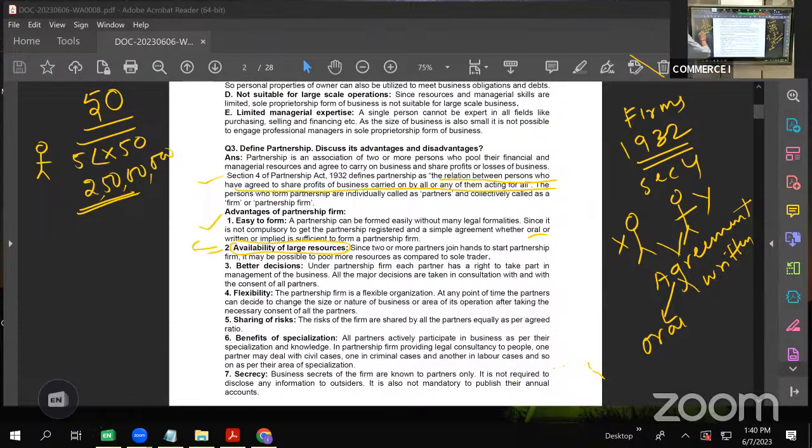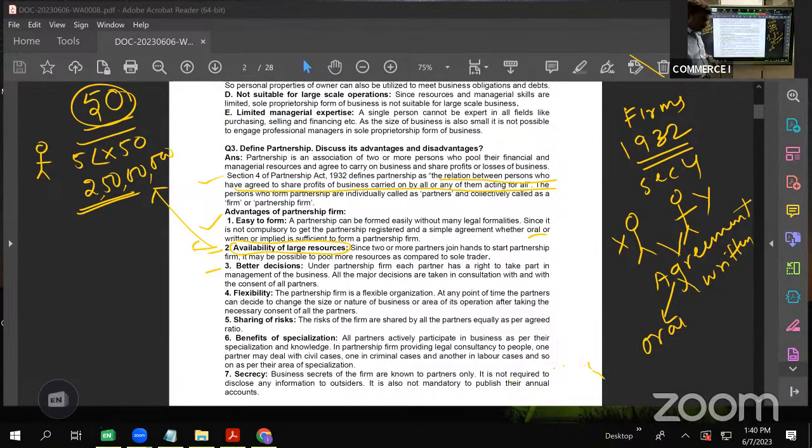Also, when these 50 partners take the responsibility as a firm, the bank will extend a bigger loan as compared to a proprietorship. In case of proprietorship, since there is only one person, his credit worthiness is challenged, it is at question. But here 50 persons are there, and they all collectively will be called a firm. So obviously, the credit worthiness of 50 people will be more compared to a single person. So even banks will extend a bigger loan that will enable them to start a relatively bigger business than a sole trader.